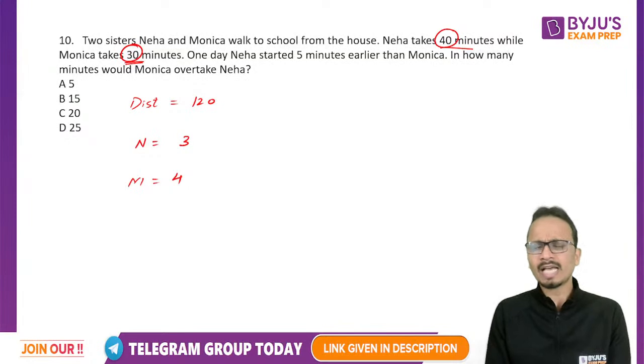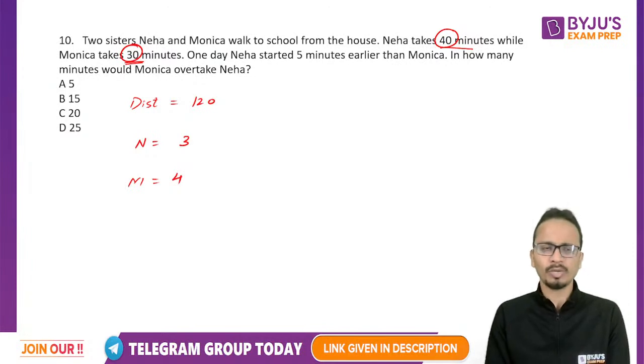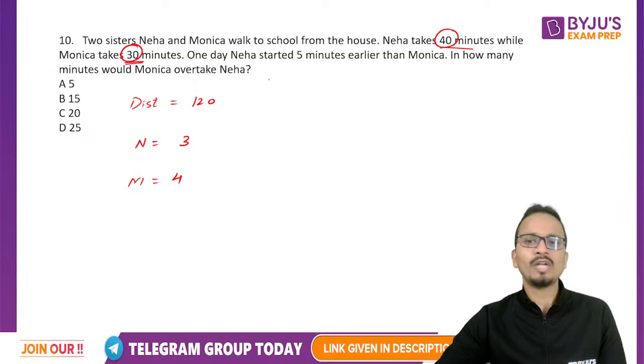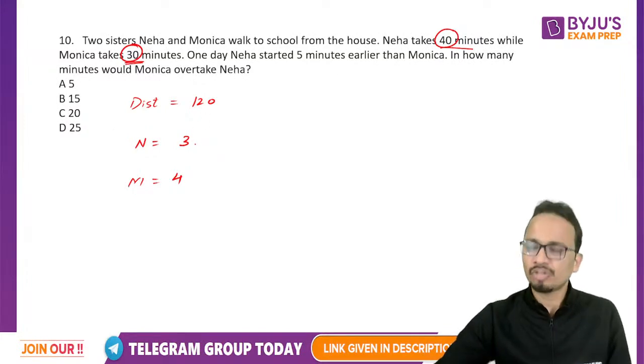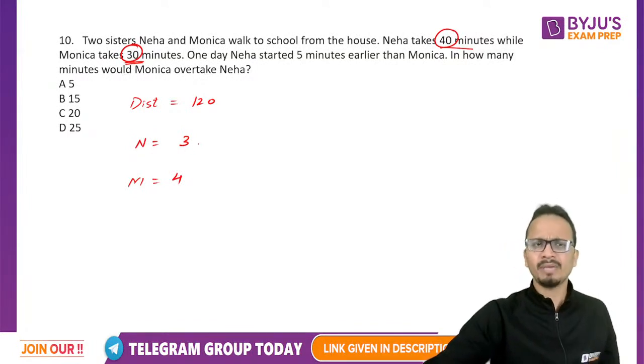Why have I assumed it as 120? Because 120 is divisible by both 40 and 30. Okay, so the speed of Neha now has become 120 divided by 40, that is 3. You can say meters per minute.